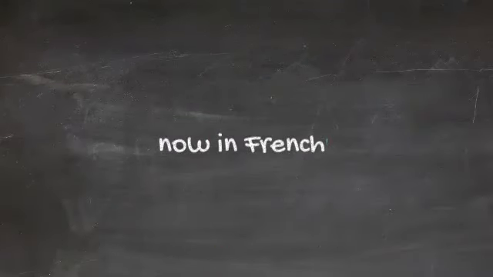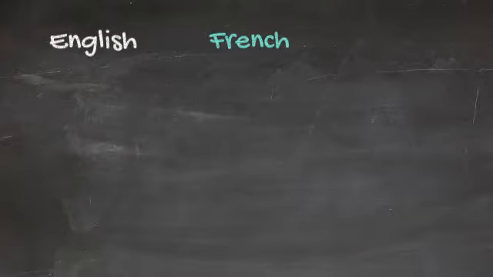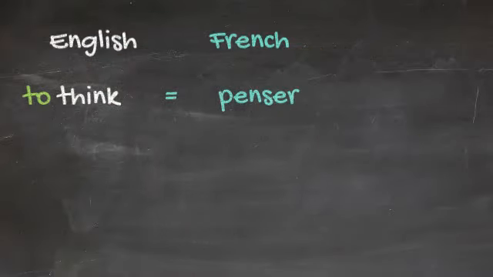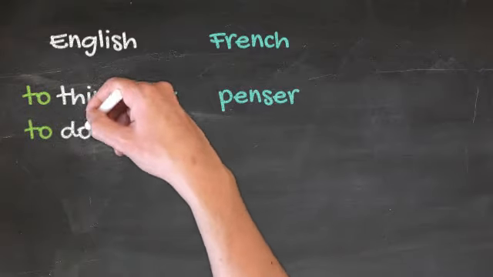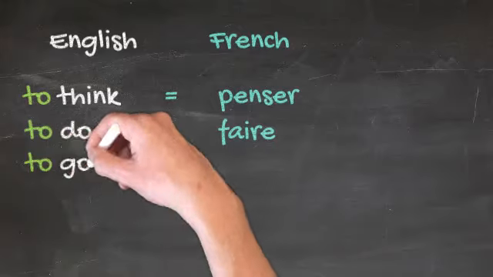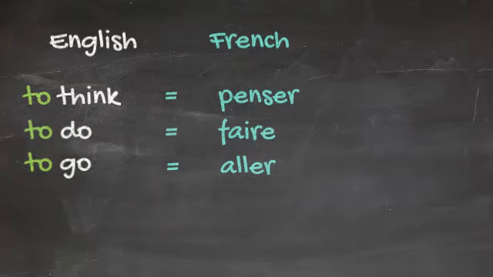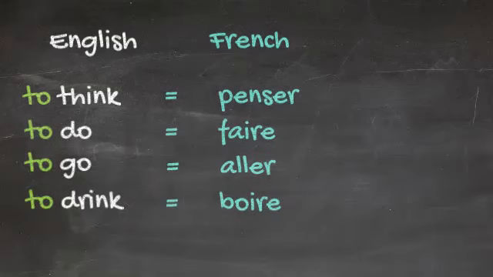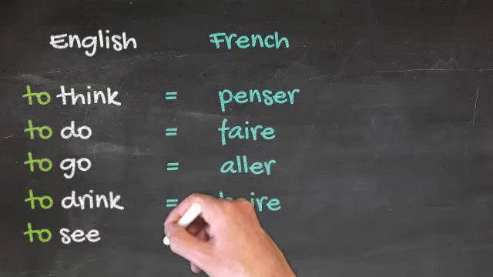Now in French. To think is penser. To do is faire. To go is aller. To drink is boire. And to see is voir.